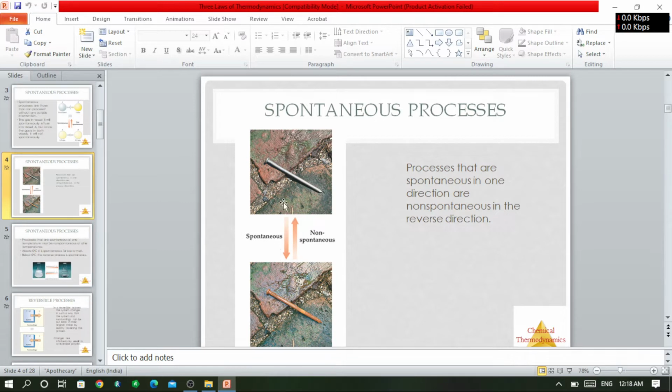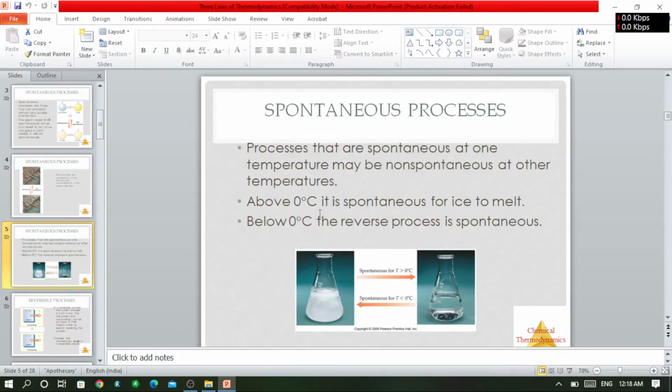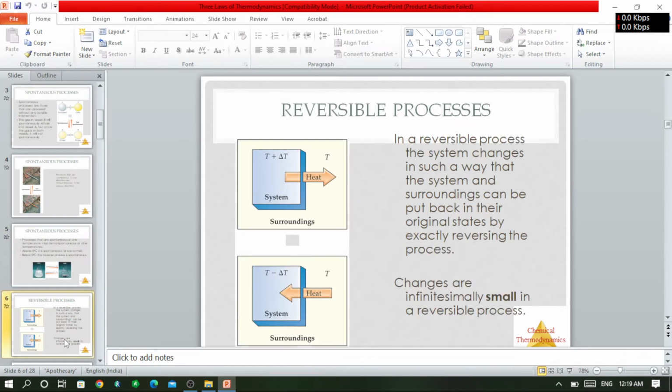This is also an example. Generally when rusting takes place, rusting of iron is an example of a spontaneous process. Here are some other examples which talk about the spontaneous process.